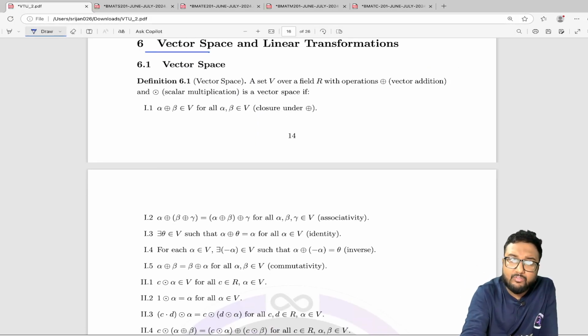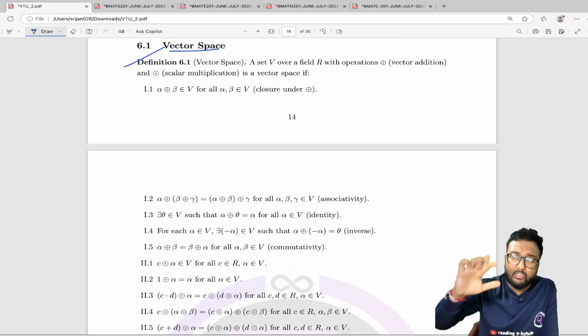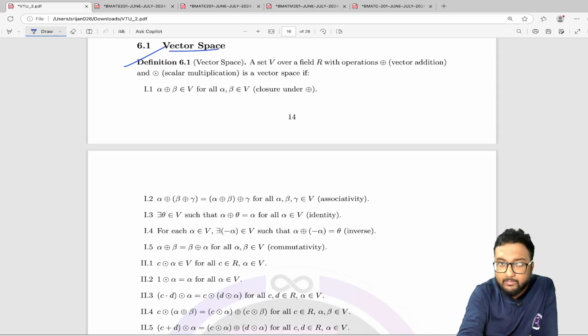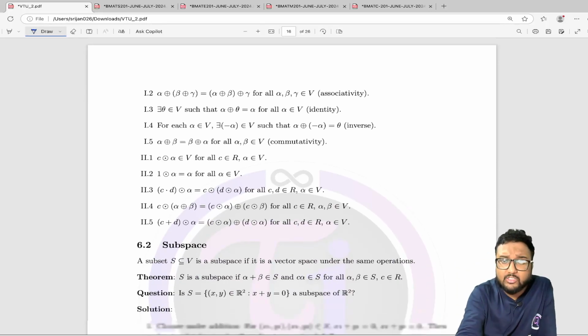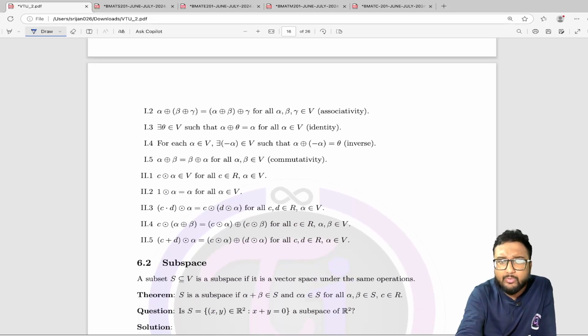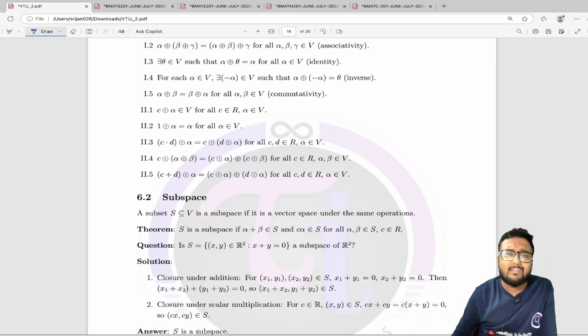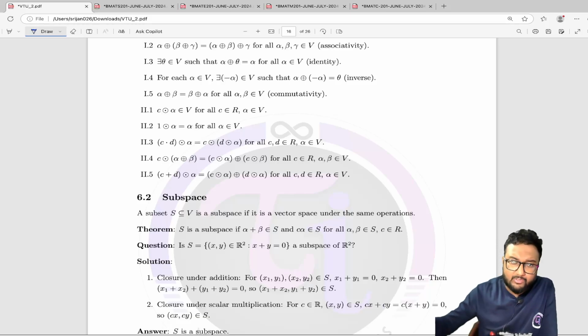Firstly, the definition of vector space. As you can see, the total 10 axioms, 5 with respect to addition and 5 with respect to multiplication. I have written the axioms here just to quickly go through them, and there can be a dedicated question like, check whether this is a vector space or not, or show that this is a vector space. For that we have to verify all these properties. So yes, this is important.